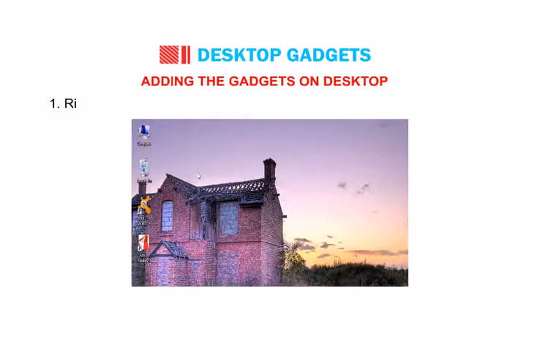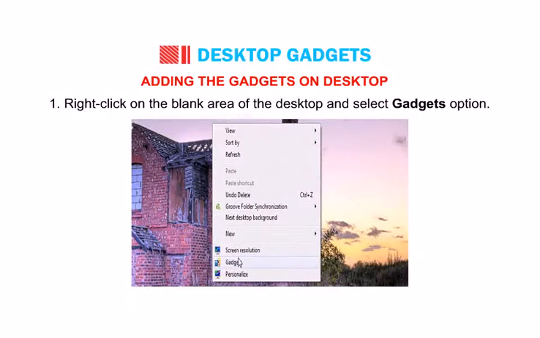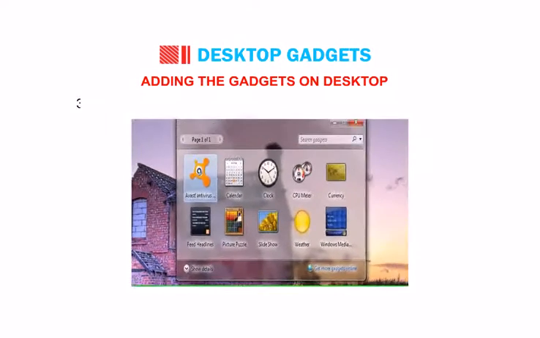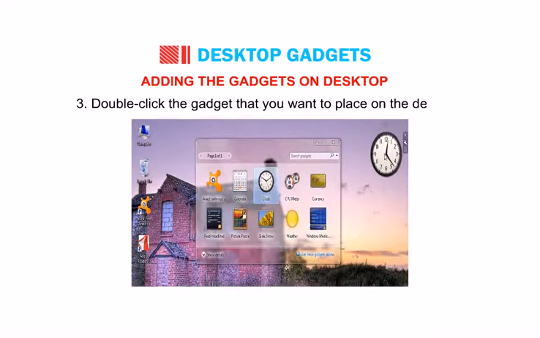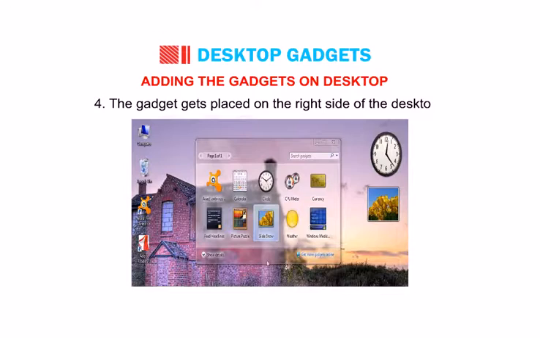Okay, now we will learn how to add gadgets to the desktop. Number 1. Right-click on the blank area of the desktop and select the Gadgets option. Number 2. The Gadgets window will open. Number 3. Double-click the gadget that you want to place on the desktop. Number 4. The gadget gets placed on the right side of the desktop.